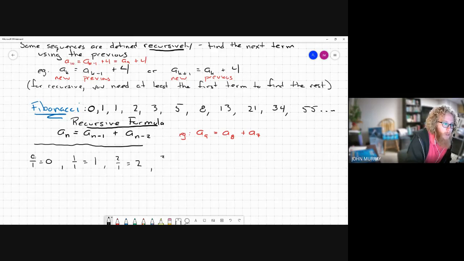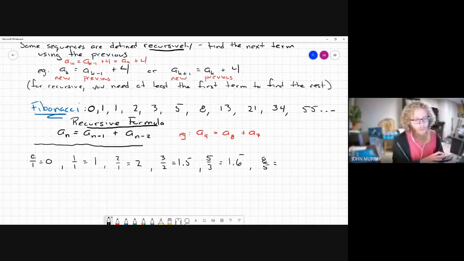But when we start getting up to the higher ones, 3 divided by 2 is 1.5. 5 divided by 3 gets us 1.6 repeating. 8 divided by 5 gets us, I think it's 1.6 even.